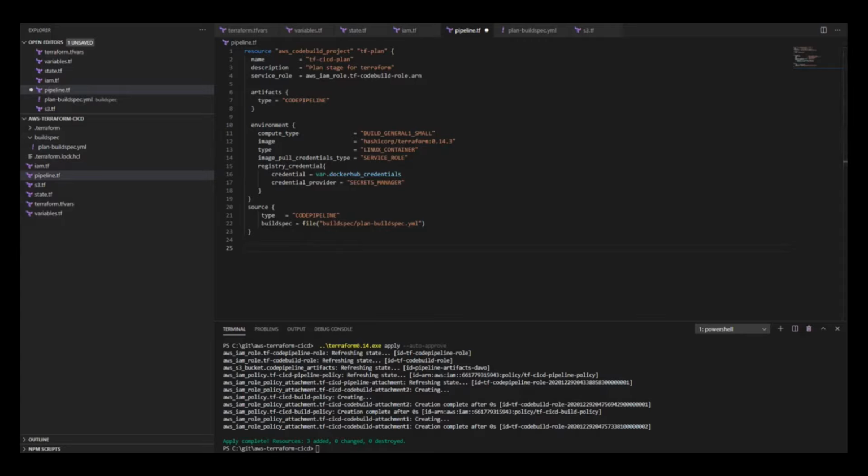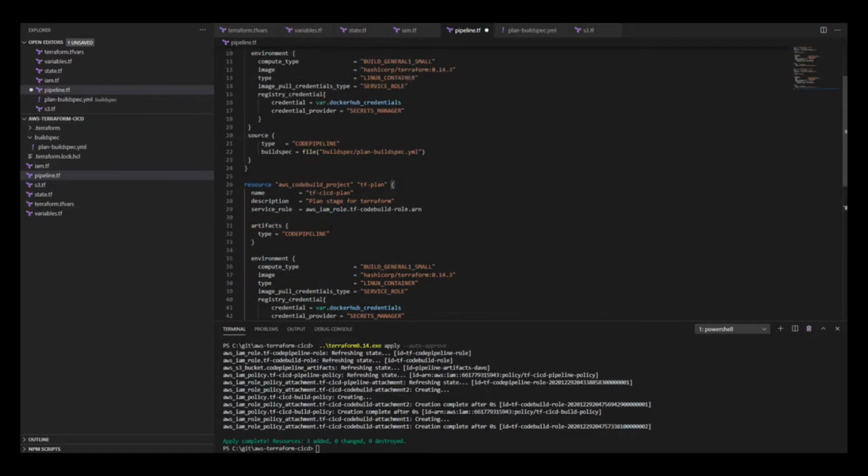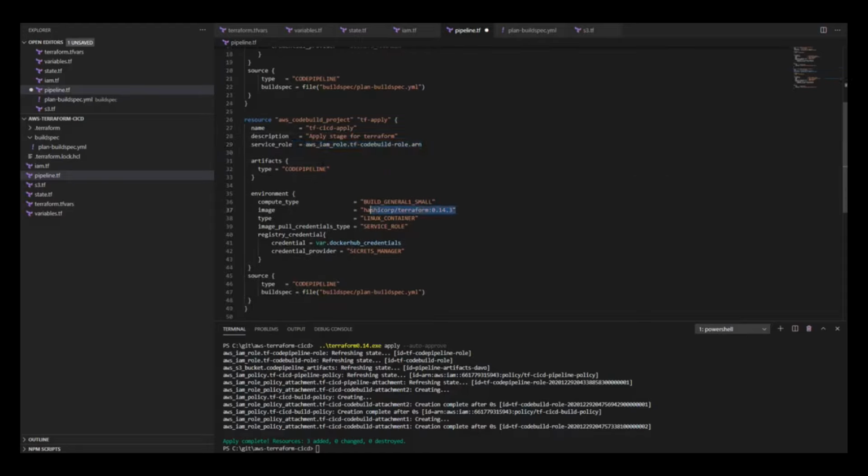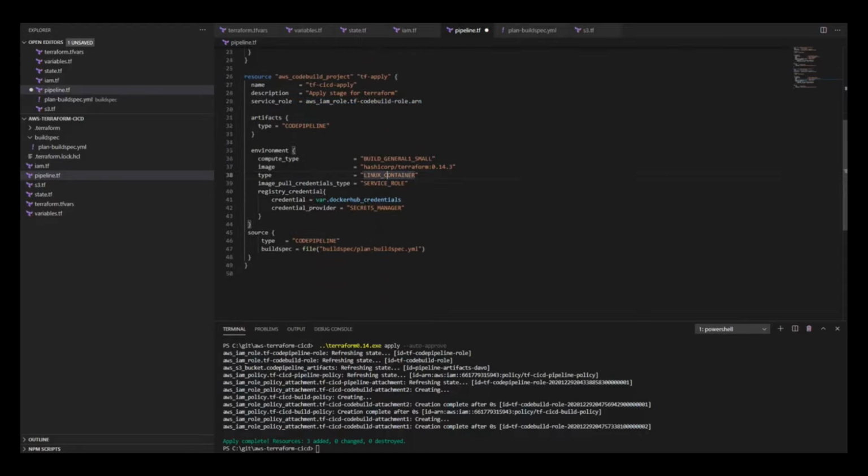Let's go ahead and create the next build phase. I don't think I've closed. There it is. Let's go ahead and create the next build project for Terraform apply. It's going to be very similar. I'm just going to change some of the values from plan to apply or deploy. We're going to use the same role, same Docker image, same credentials. This one's going to be called apply build spec.